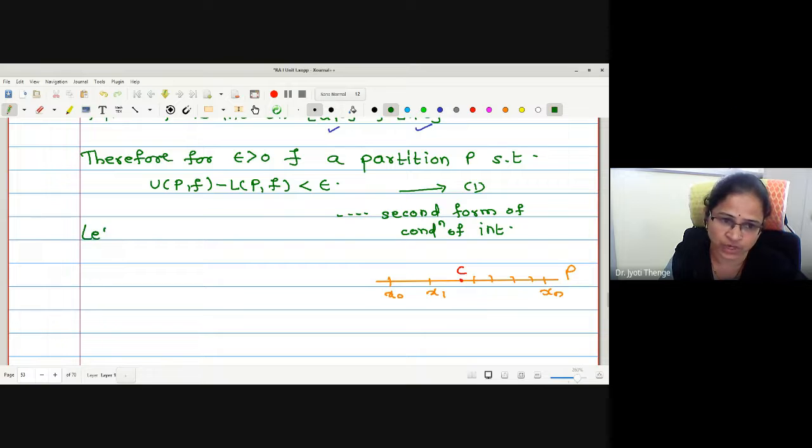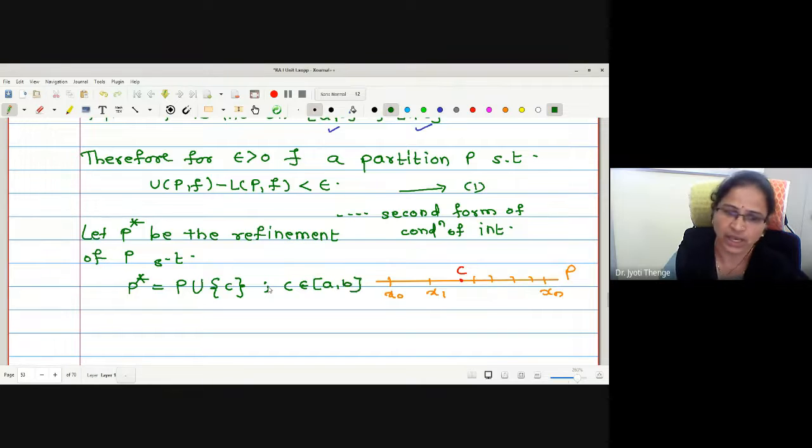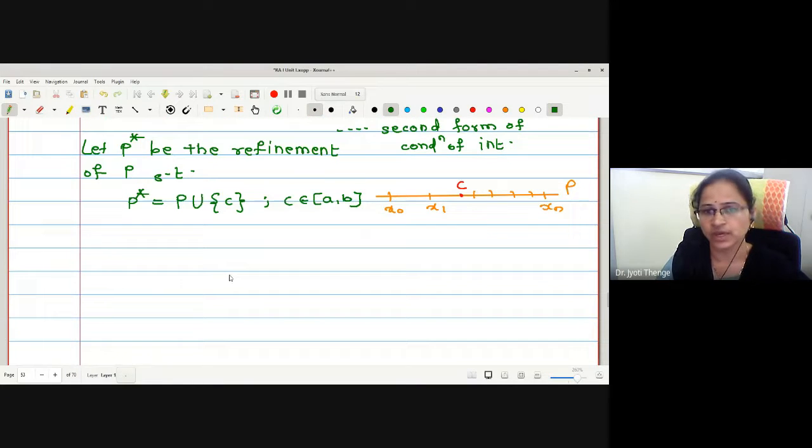Let P star be the refinement of P such that P star is P union with one more element, say C, where C is an element in the closed interval AB. Is everyone getting me?